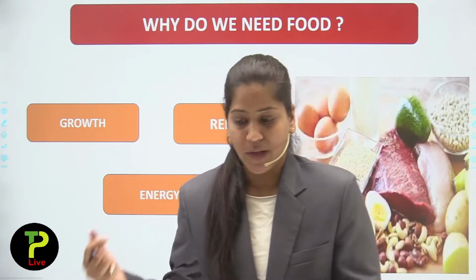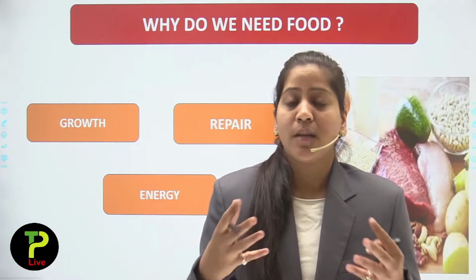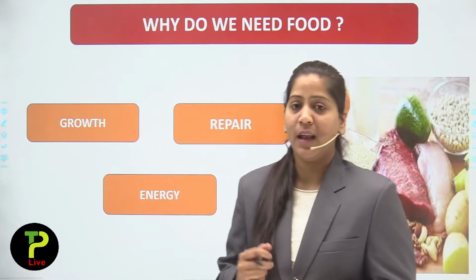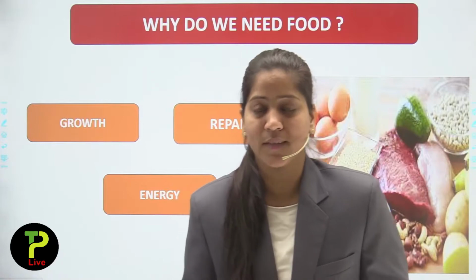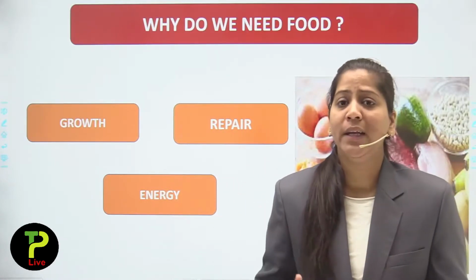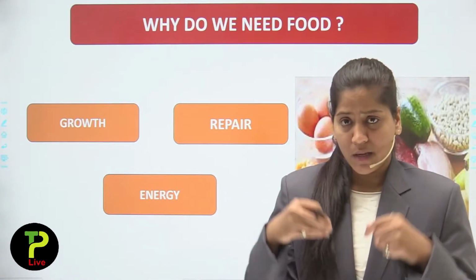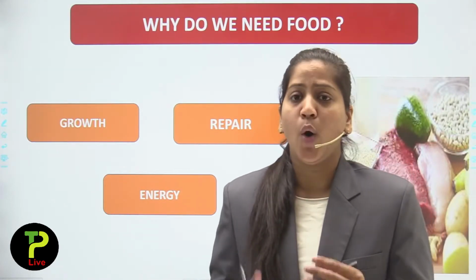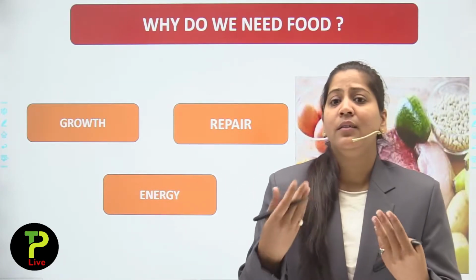Basically, we have already read that food contains some components or substances like carbohydrates, vitamins, minerals, fats, proteins. By ingestion, or by taking that food, those components present in our food, for example carbohydrates, proteins, get assimilated, or I can say get mixed in our blood. By that we get growth.